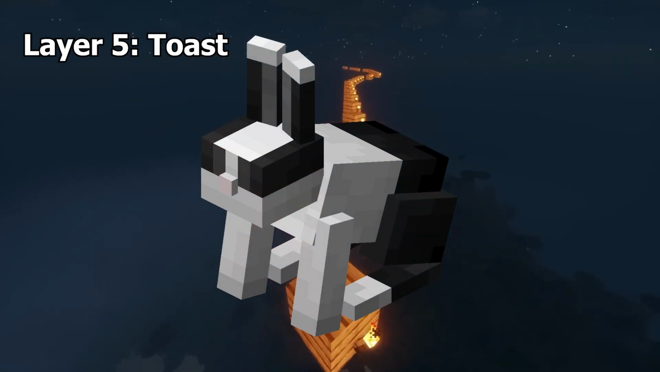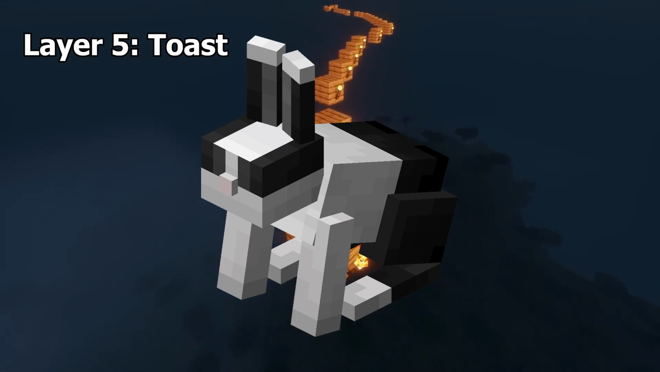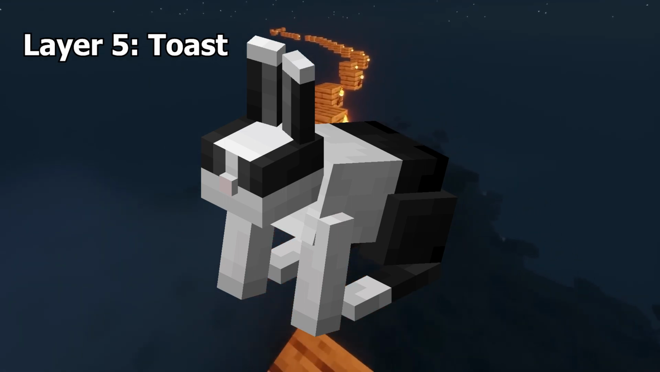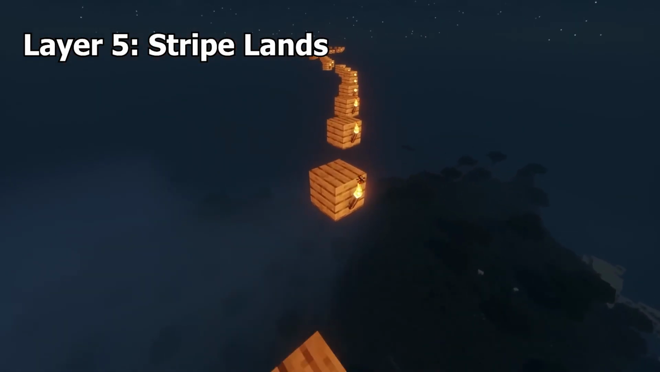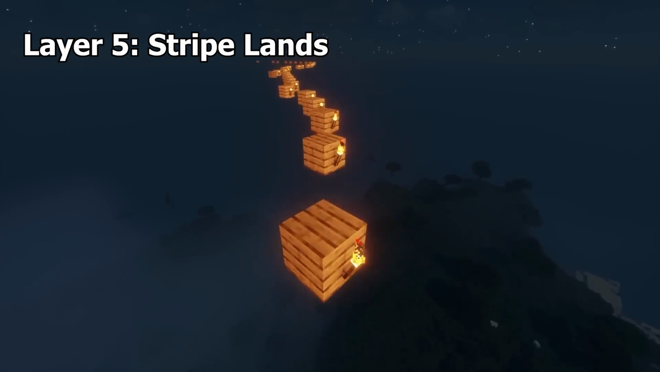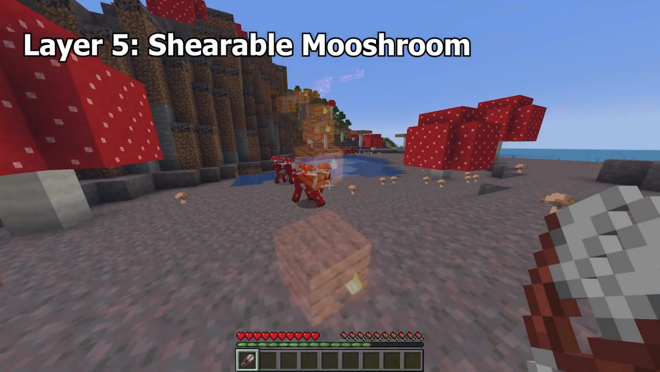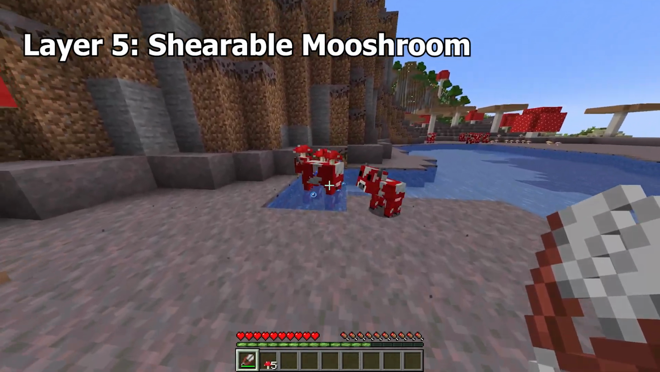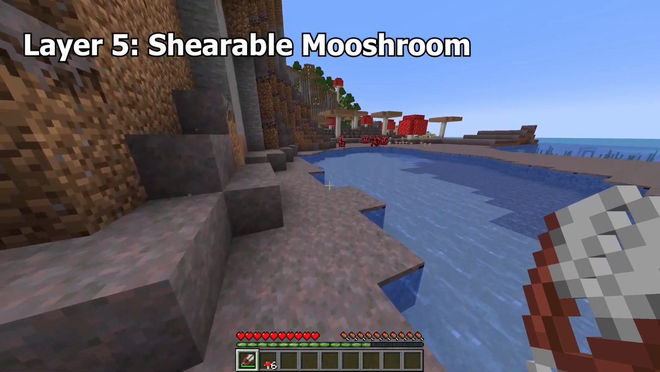Toast. Renaming a rabbit Toast gives it the appearance of a black Dutch rabbit, based on the Reddit user ZinZen420's post looking for a missing rabbit Toast. Striped lands is the next level after the far lands in older versions of Minecraft. They show one block and then the next block is invisible. Shearable mushroom. Mushrooms can be sheared to drop 5 of their respective mushrooms, turning them into a normal cow.